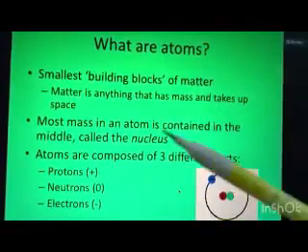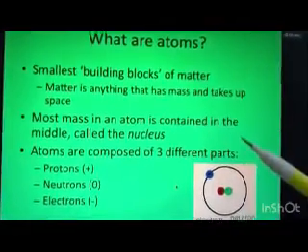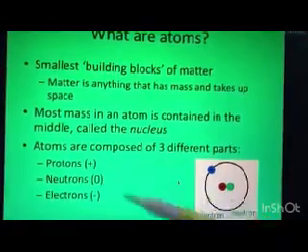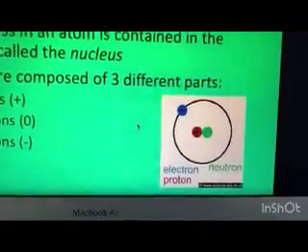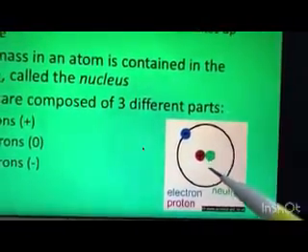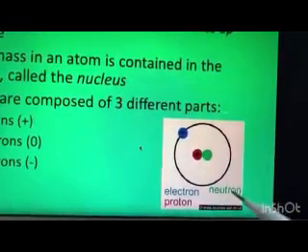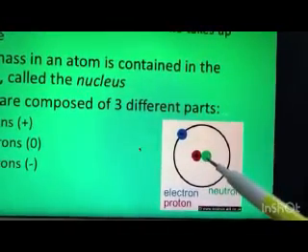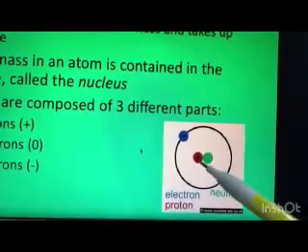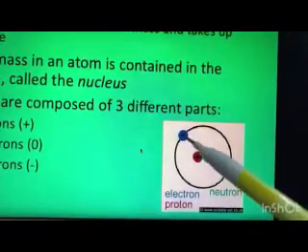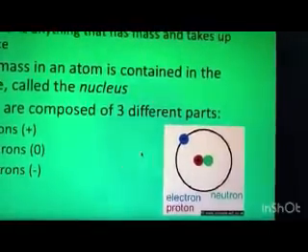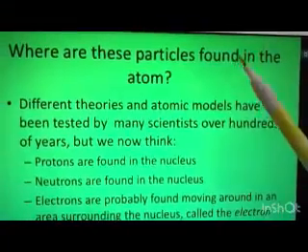So atoms are basically composed of three different parts: proton, neutron and electron. If you look at the diagram, we have electron, proton and neutron. The neutron is the green one, proton positive is the red one, and electron is the blue one, which is negative. Now, where are these particles found in the atom?